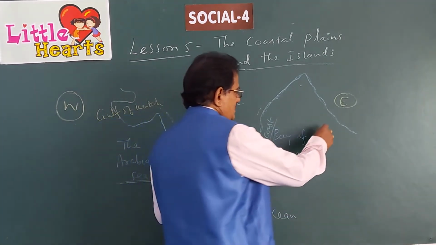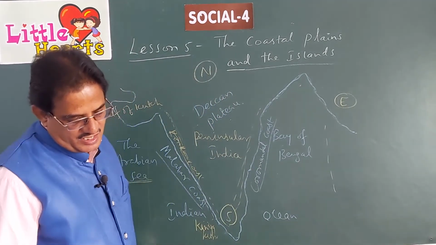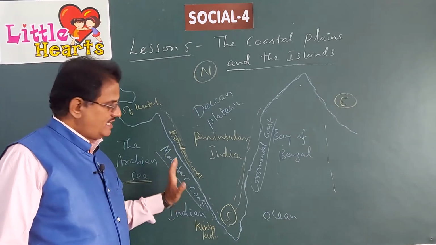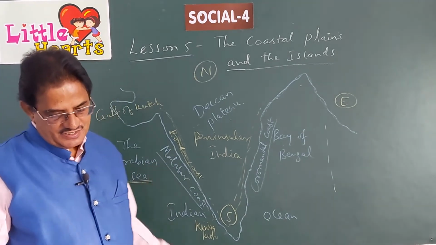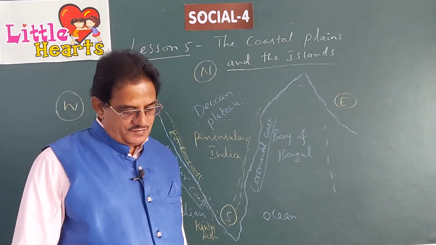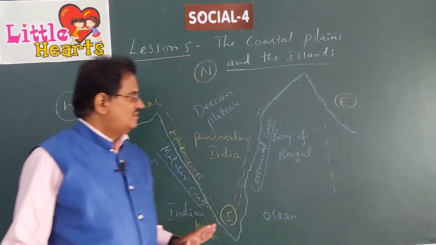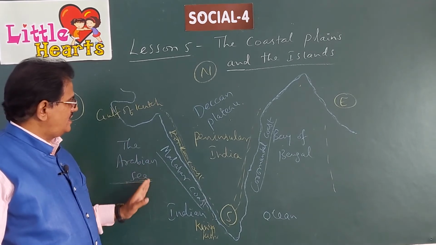Here, Andaman and Nicobar Islands, and the Lakshadweep Islands on the western side of the map. You can see that there. The Andaman and Nicobar Islands are located in the Bay of Bengal, whereas the Lakshadweep Islands are situated in the Arabian Sea.